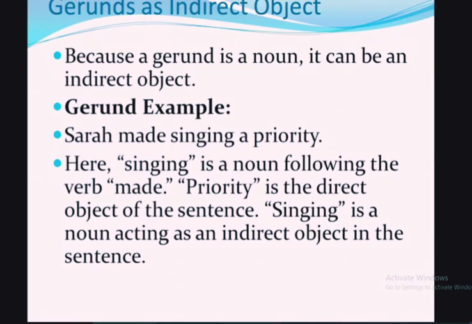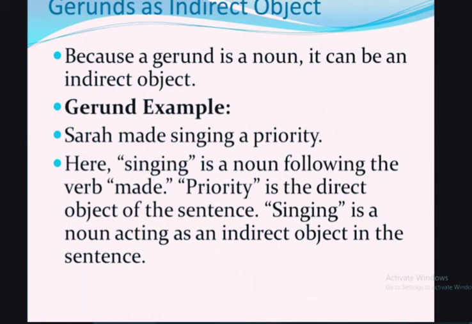And if we talk about gerunds as an indirect object, as we discussed in the previous classes, when the object receives the indirect action, it is called an indirect object. For example, "Sarah made singing a priority."